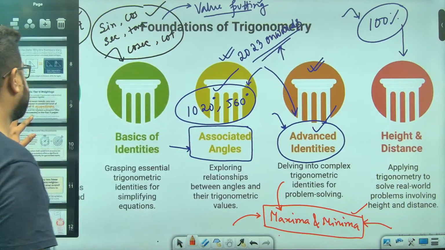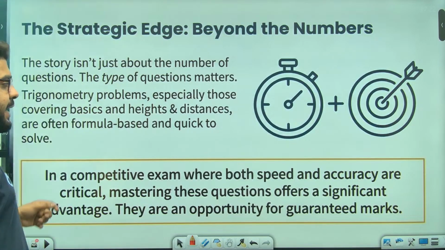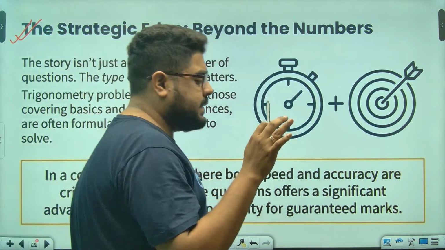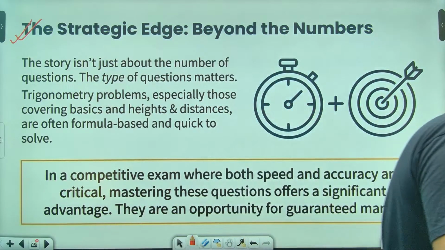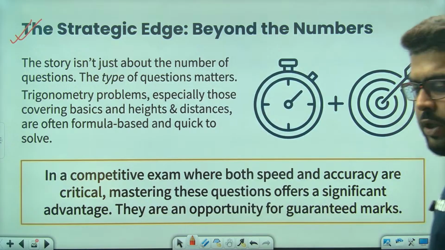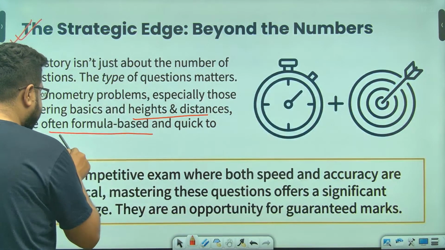Okay. Also, now, please understand. So, strategic way, I have given you some tips over here. This is something that you can definitely follow. This is kind of my tips, you can say. Yes, you see, trigonometry problems, especially those covering basics and height and distance, are often formula based and quick to solve. Okay? So always try to figure those out and try to solve them first.